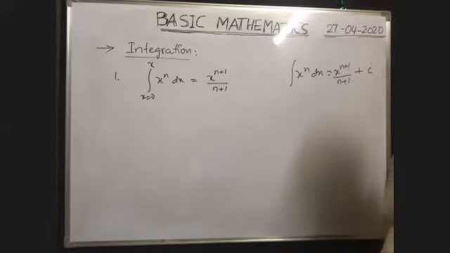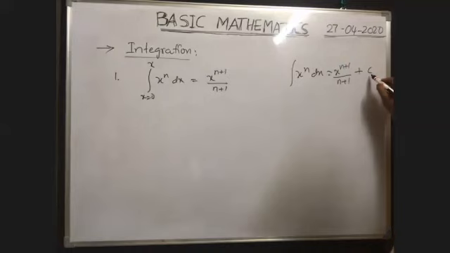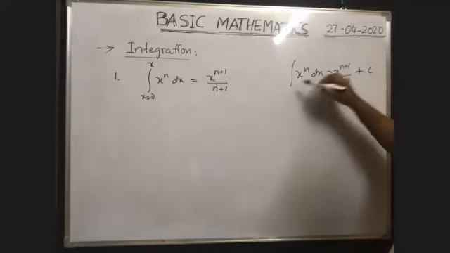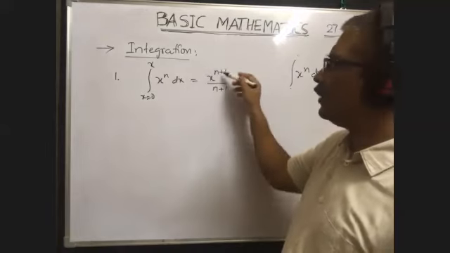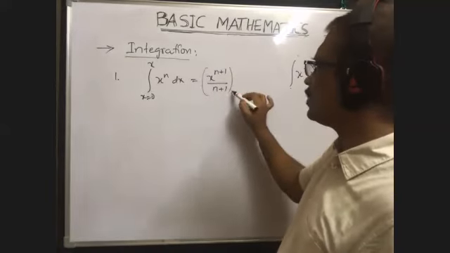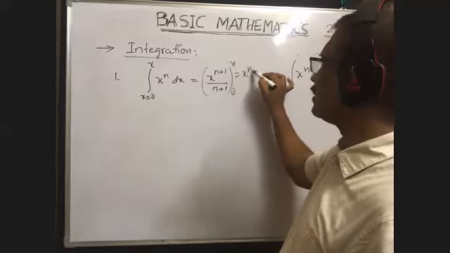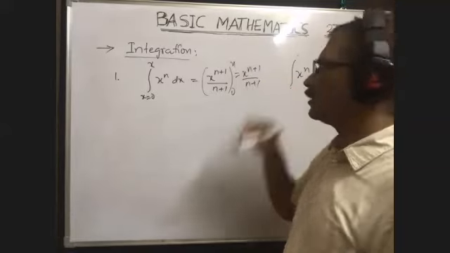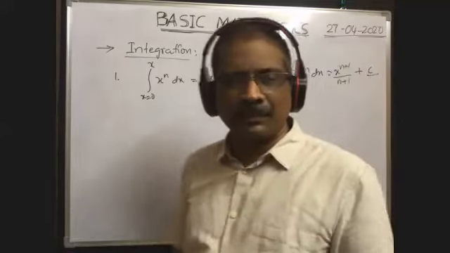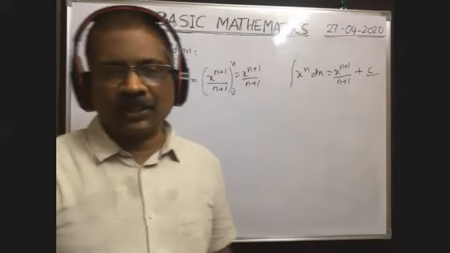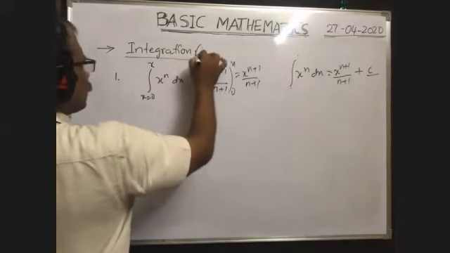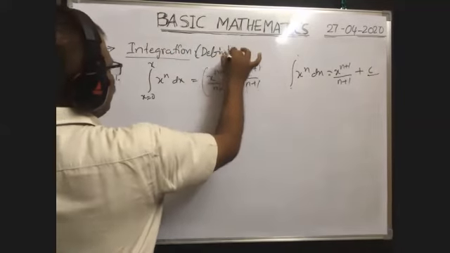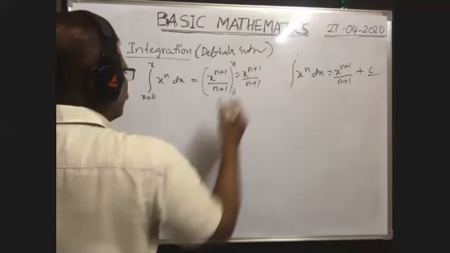If limits are not given, we have to write like this. If limits are given, when you substitute the limits from 0 to x, then you will get x to the power of n plus 1 by n plus 1 as it is. This is the definite integration. Now I will discuss the definite integration only.